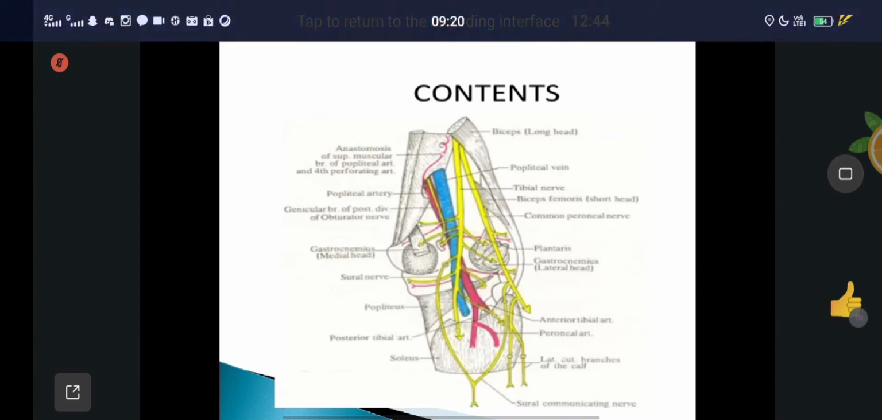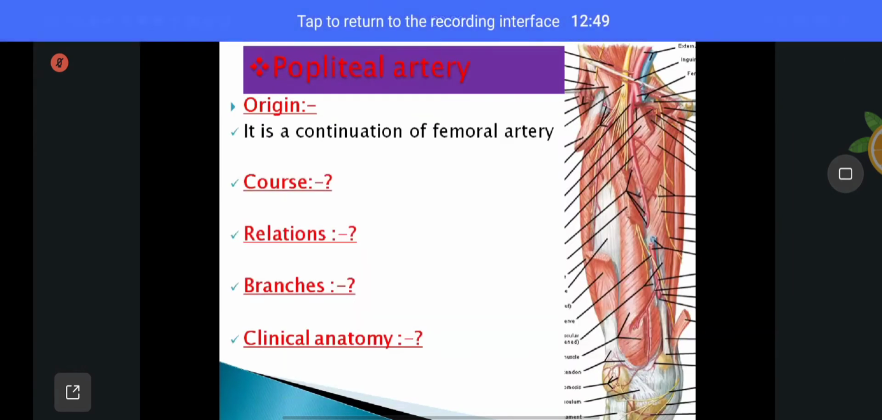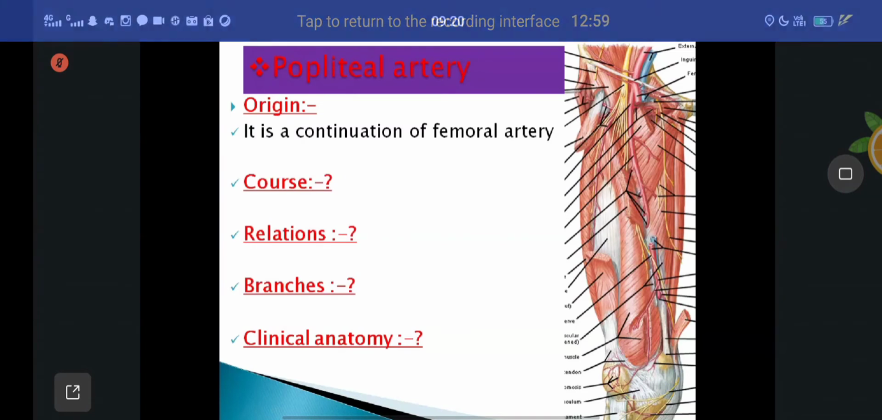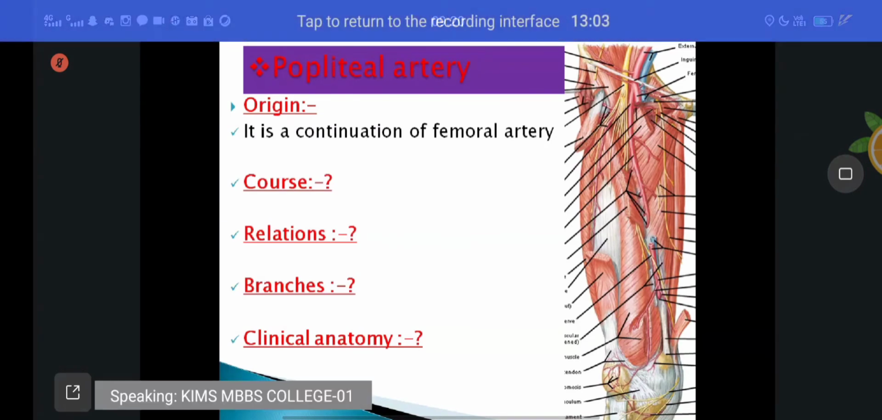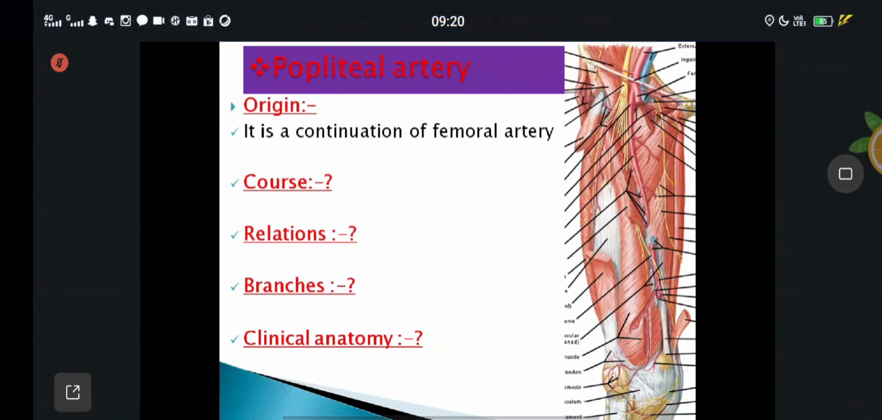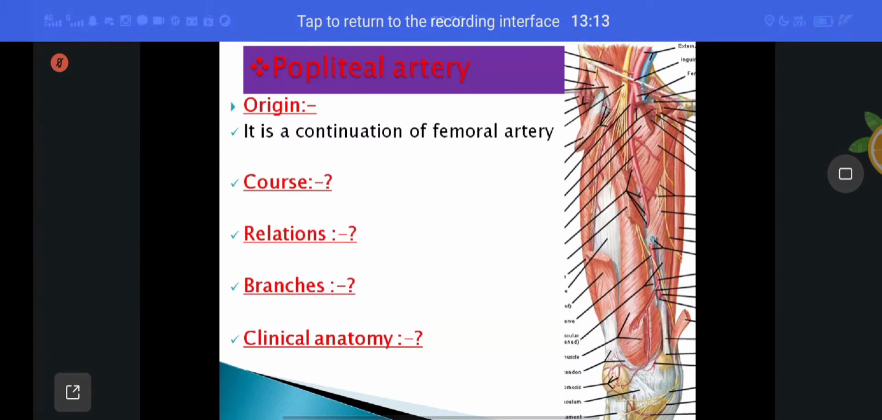Now we'll discuss the contents one by one. The first content is the popliteal artery. The popliteal artery is the continuation of the femoral artery. You have to remember its origin, that means where it is coming from, course, relations, branches, and finally applied anatomy. The popliteal artery, the continuation of the femoral artery.